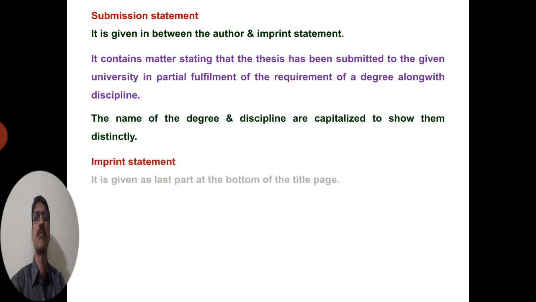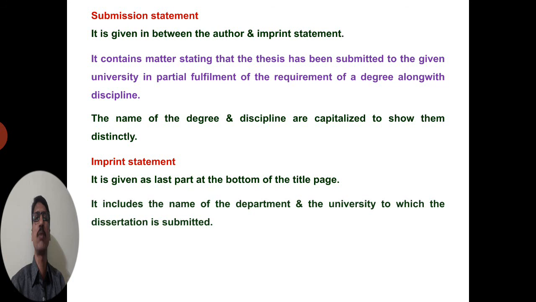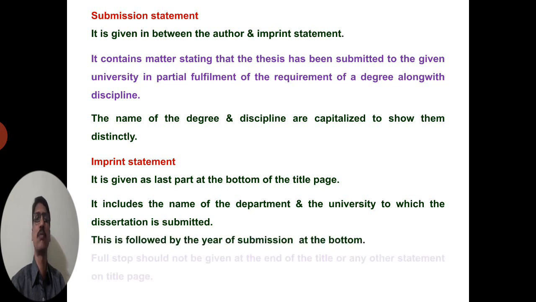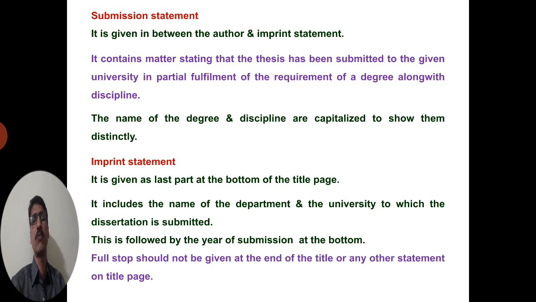Then the last statement is the imprint statement, which is given at the bottom of the title page, and it includes the name of the department in all capitals and the name of the university to which the thesis is submitted. This is followed by the year of submission at the bottom of the title page. And this last point is very important: a full stop should not be given at the end of the title or any other statement on the title page. This is a very important instruction.